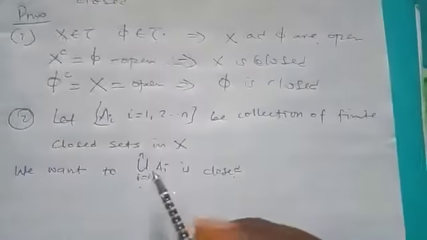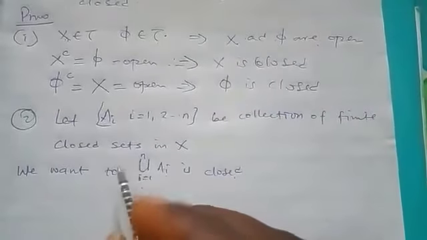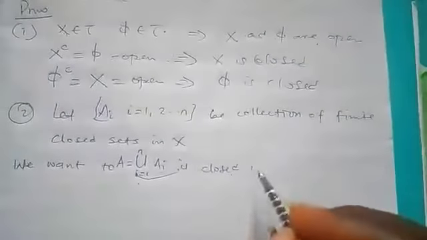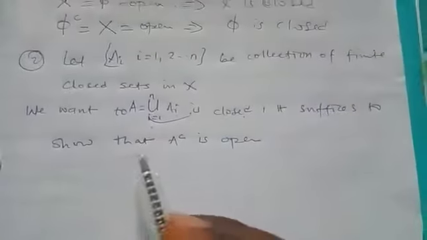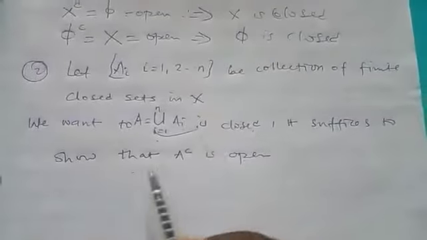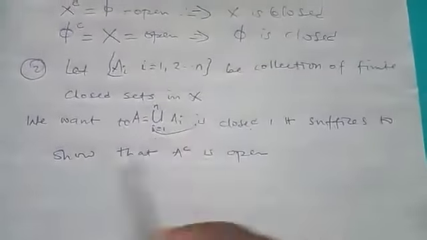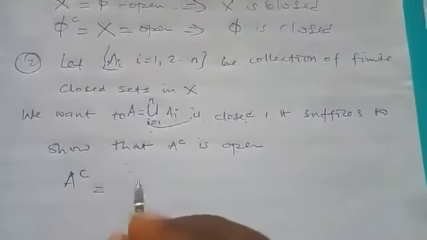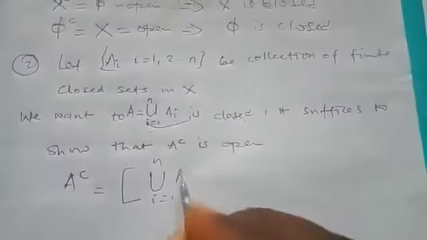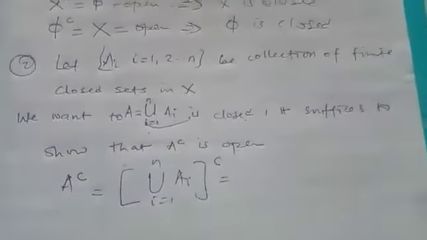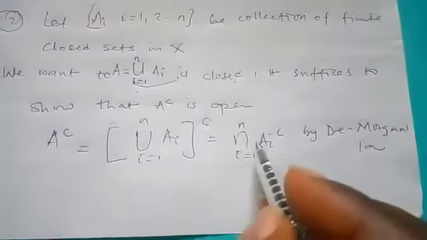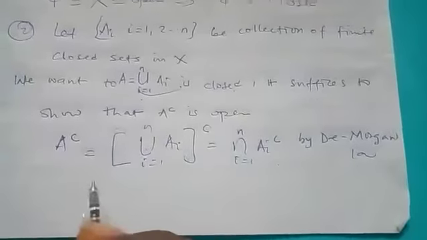Now it is better for us to show that the complement of this, let me represent the whole of this as A. It suffices to show that A complement is open, because we want to show that A is closed. Now let's find A complement. That is, we put the complement on the union, and that will be equal to the intersection of the complements. That is by De Morgan's law. The union will turn to intersection.